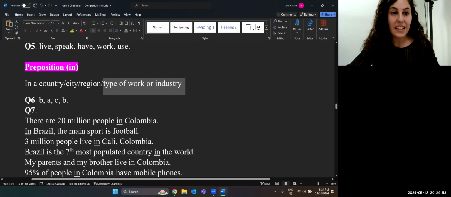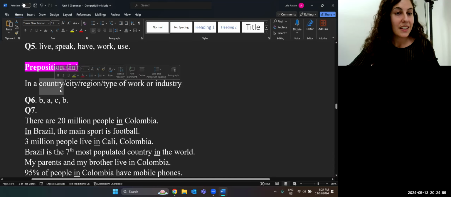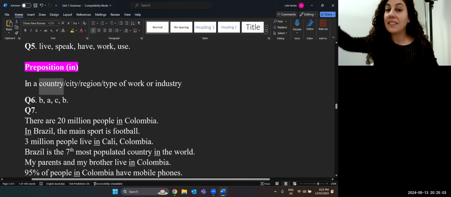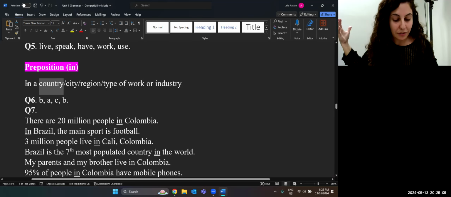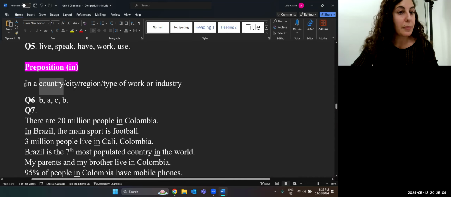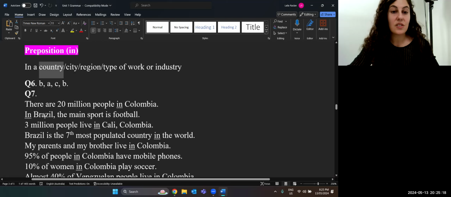49% live in the countryside. So another word for country, countryside, we say in the country. So you could say, I went for a holiday in the country. I went for 2 weeks to stay in the country, or my parents live in the country. So let's write some of these sentences using "in".